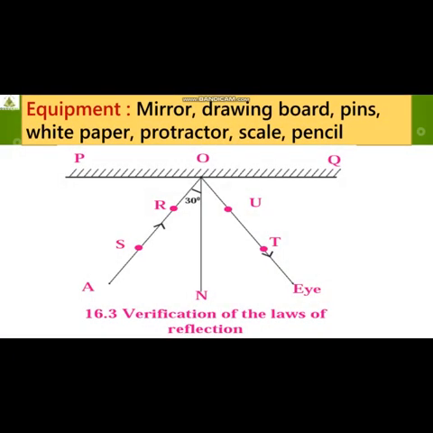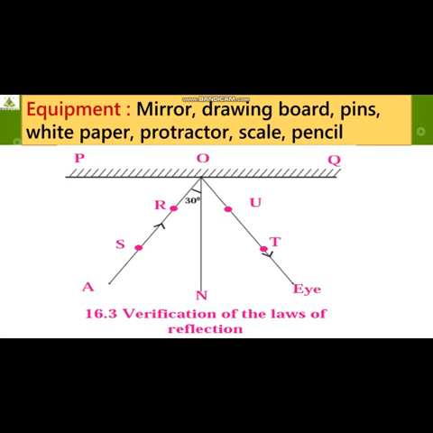What equipment or materials do we require for this activity? A mirror, drawing board, pins, white paper, protractor, scale and pencil. So all these materials are required to understand this activity. I'm going to read out step by step, and the figure is in front of you. This is figure 16.3, which denotes the verification of the laws of reflection.